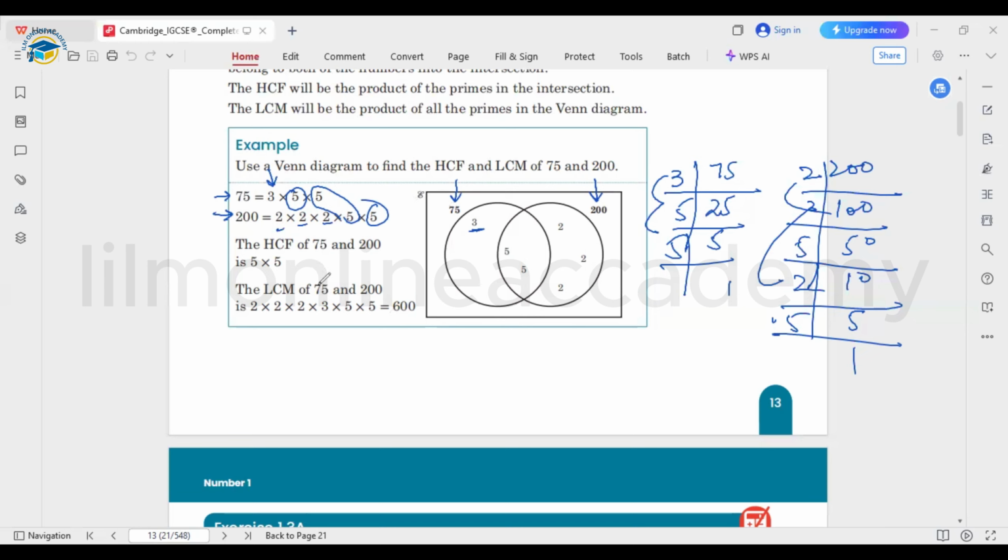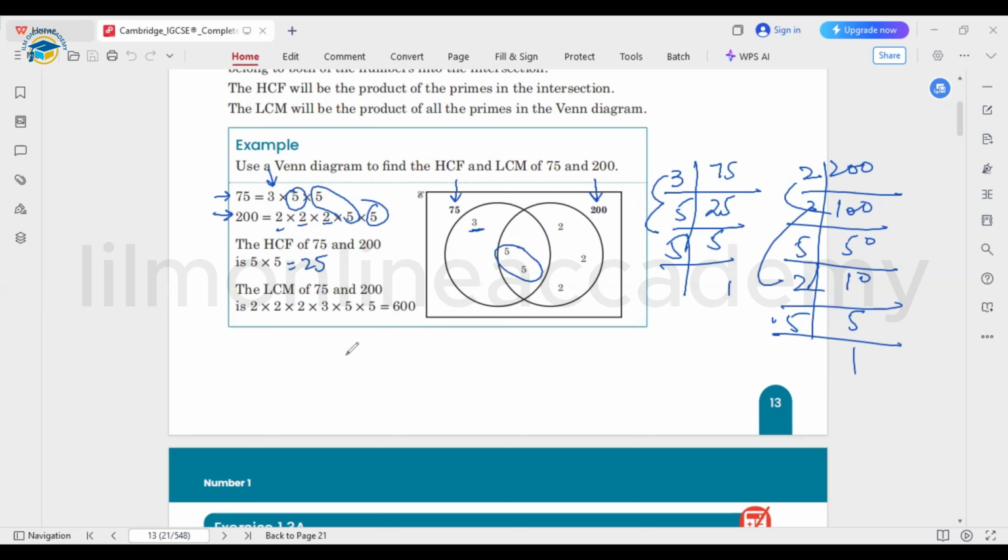After that, when we find the HCF, as HCF is the highest common factor, we are talking about the common factors. These are already the factors that we wrote over here. So you can directly take the common numbers, multiply them, and that would be your HCF. 5 times 5 is 25.